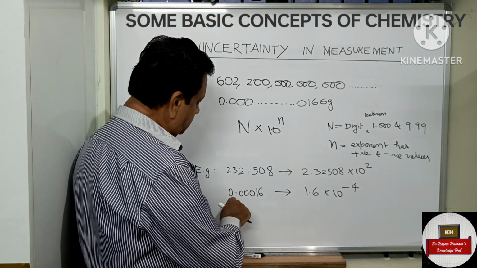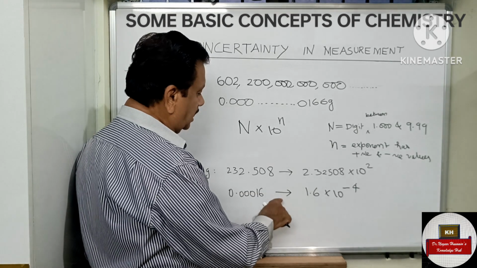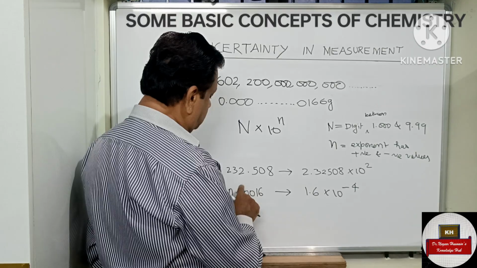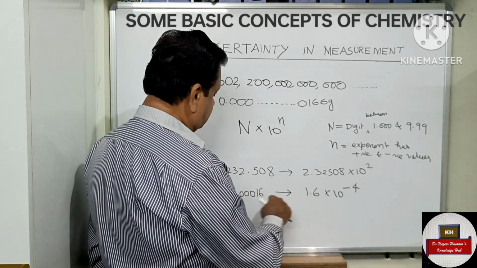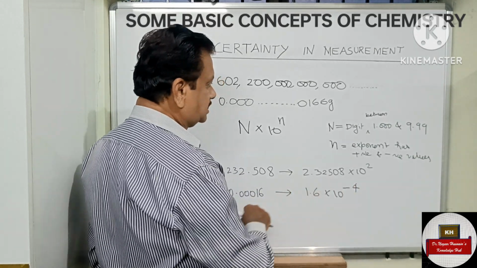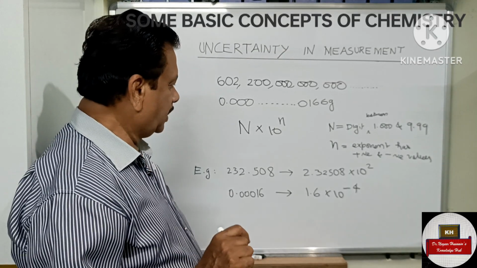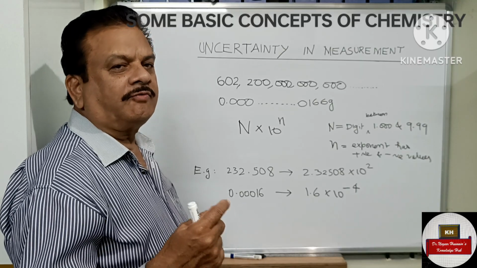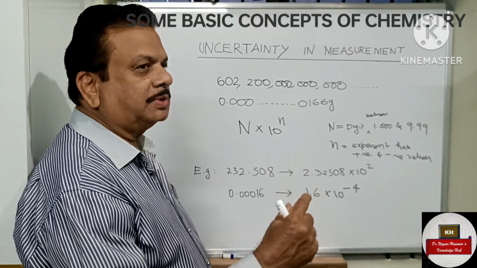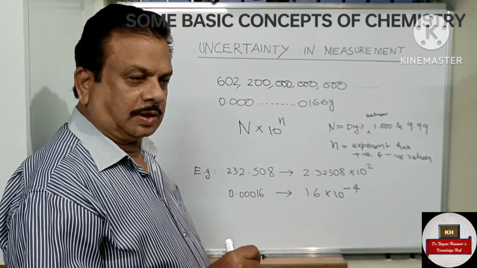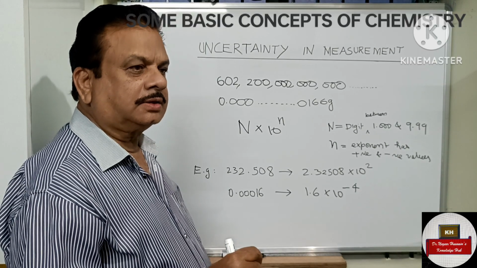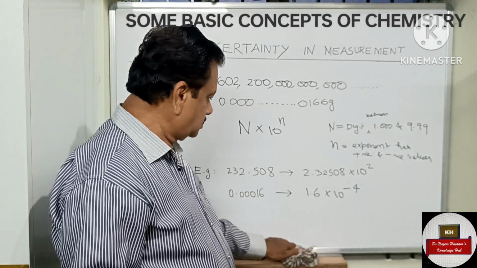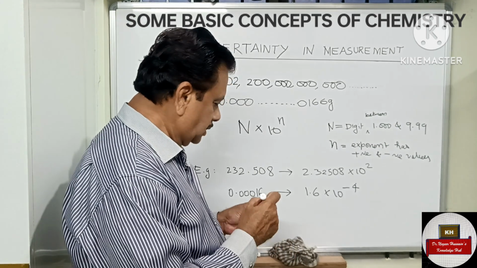Now we take a small number, 0.00016, and we can represent it as 1.6 into 10 power minus 4. Shift the point to the right: 1, 2, 3, 4. So 1.6 into 10 power minus 4. This is how we can simplify the representation of very huge numbers and very small weights of molecules, atoms, electrons, etc.